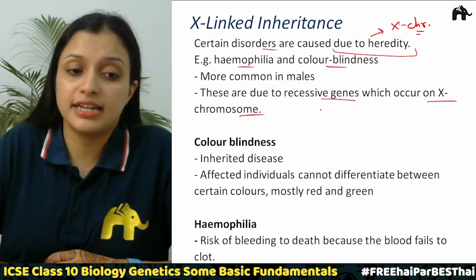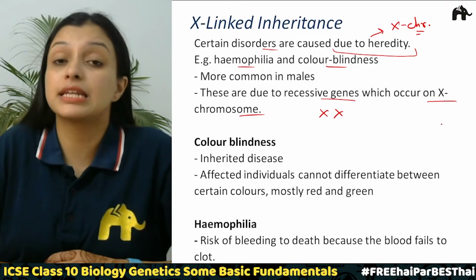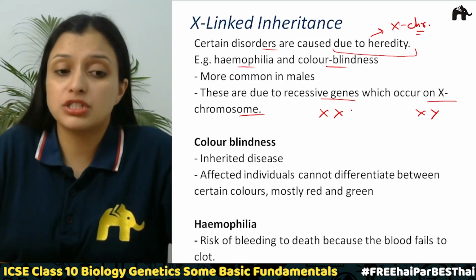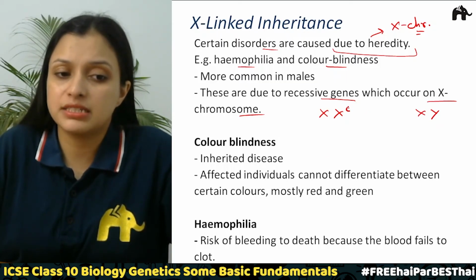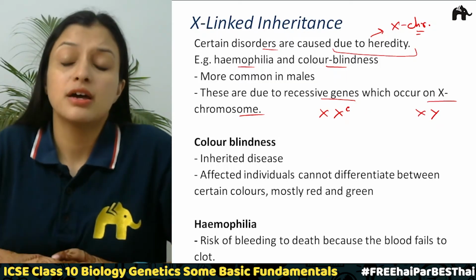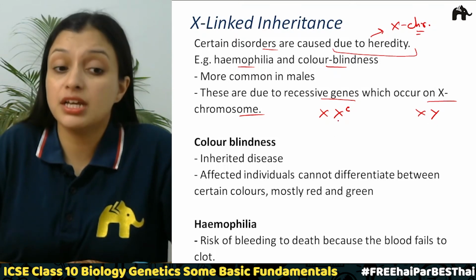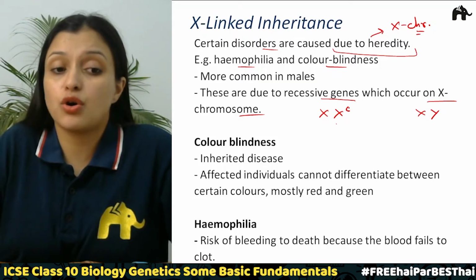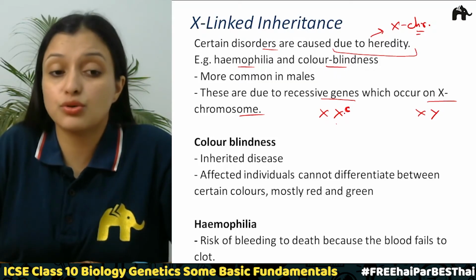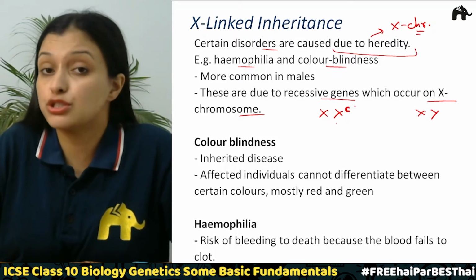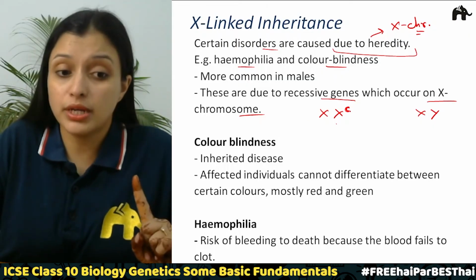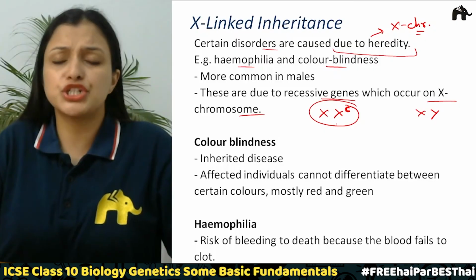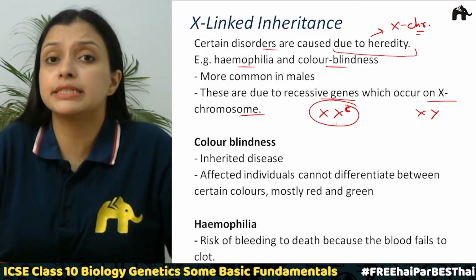Now we know that there are XX chromosomes in a female and XY in males, right? So say there is a color blindness gene on the X chromosome in a female. It is just on the one X chromosome, right? It is a recessive gene, so this is not a dominant gene. In this case, this female is going to be normal; she won't show the color blindness symptoms.